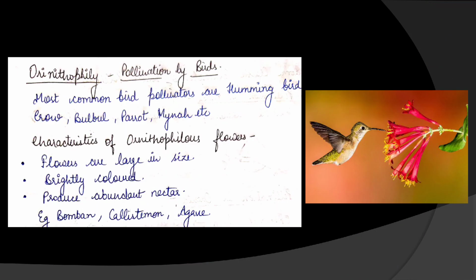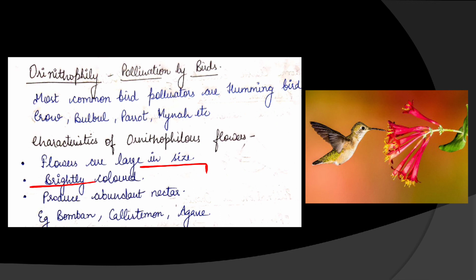Now about ornithophily. Ornithophily means pollination by birds. The most common bird pollinators are hummingbird, crow, bulbul, parrot, myna and so on. Now there are some characteristics of ornithophilous flowers. First, the flowers are large in size.